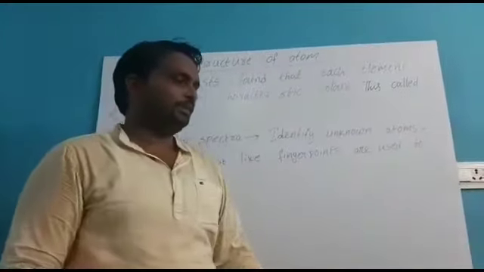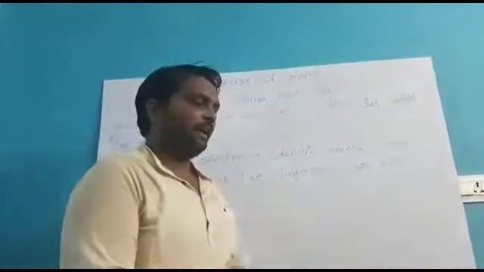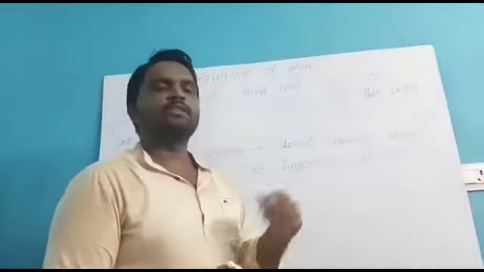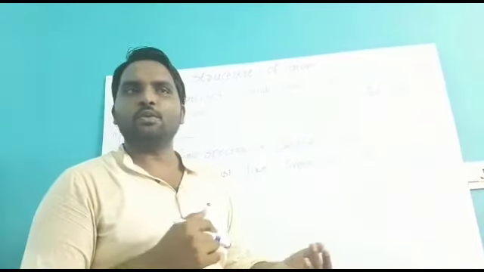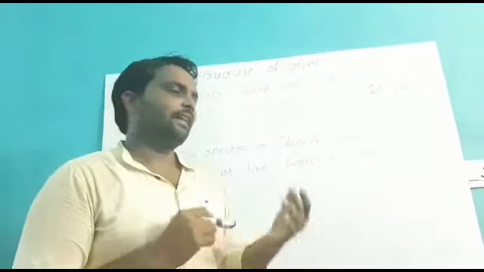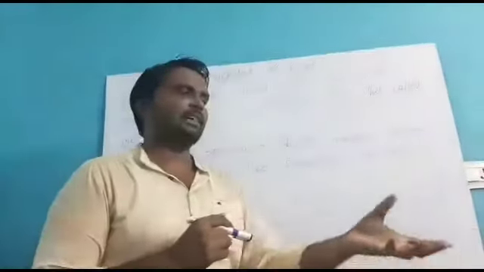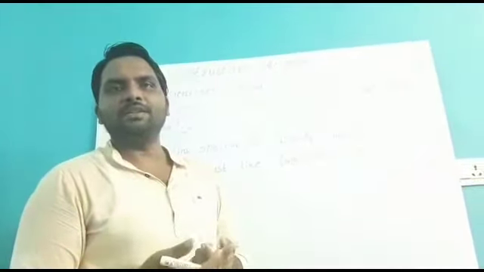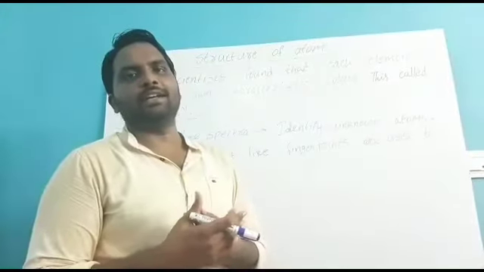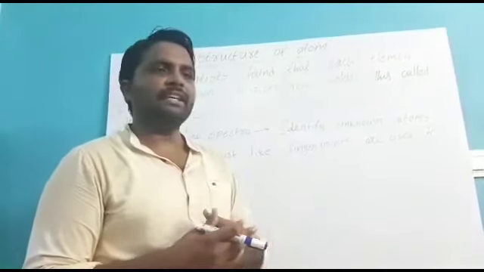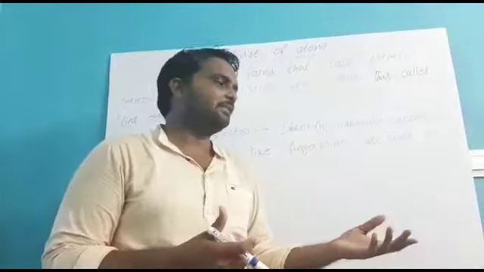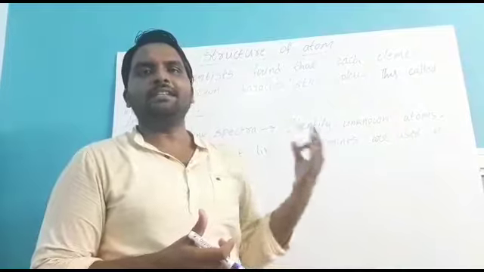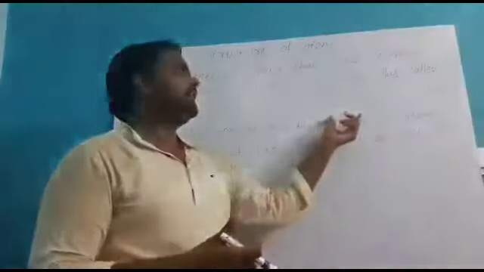For example, now I am walking on the earth and I observe a yellow color element. Immediately we can say that it is sodium, because only sodium will give yellow color light. For example, if some stone has crimson red color, immediately you will say that it is strontium chloride. Like that, based on those colors, we can identify unknown atoms. If the atom is blue in color, immediately you can say that it is cupric chloride.